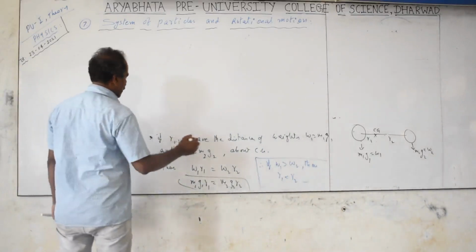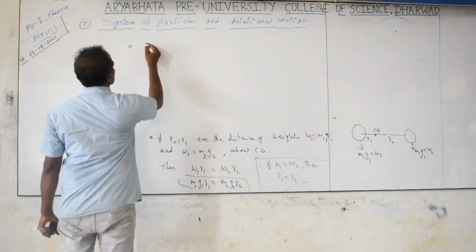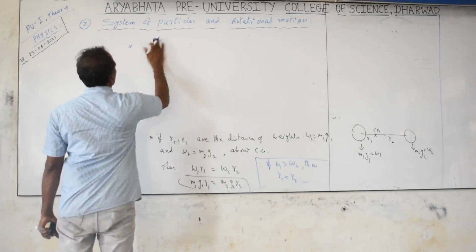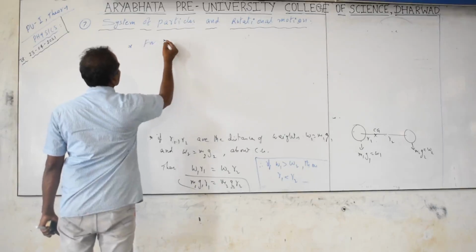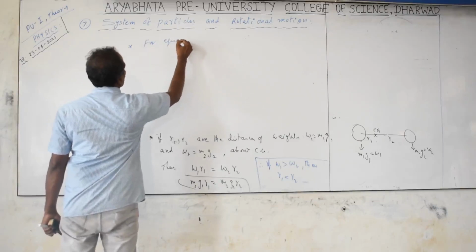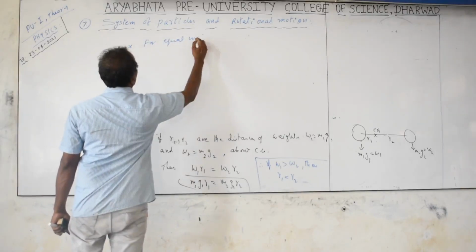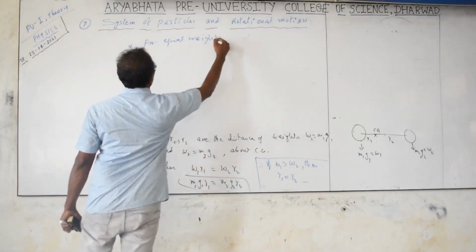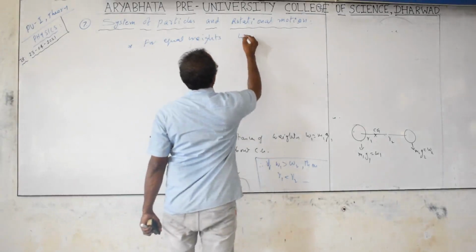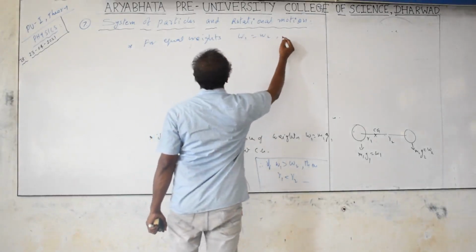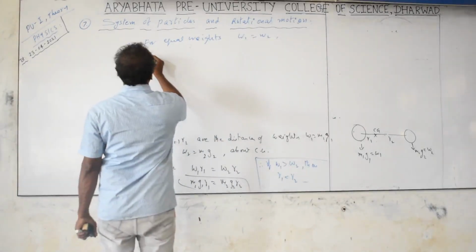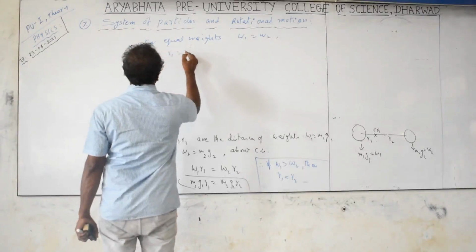Second case, for equal masses or equal weights, w1 equal to w2, then r1 equal to r2.